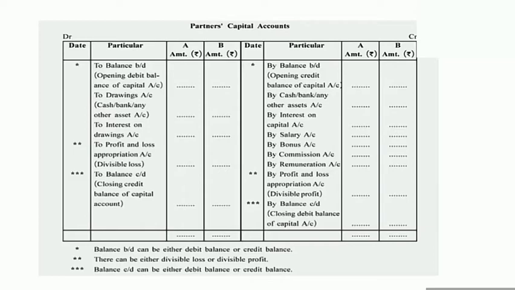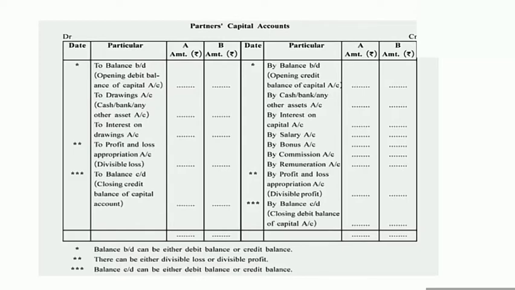We will learn afterwards about the profit and loss appropriation account. But in today's lecture we are going to learn it as a capital account. It means interest on capital, credit side of the partner's capital account: A's interest in the column of A and B's interest in the column of B.